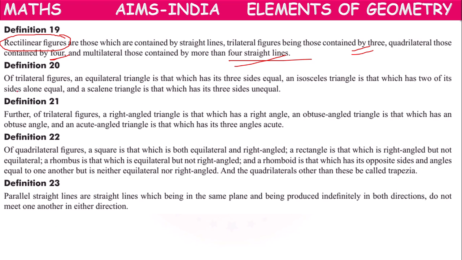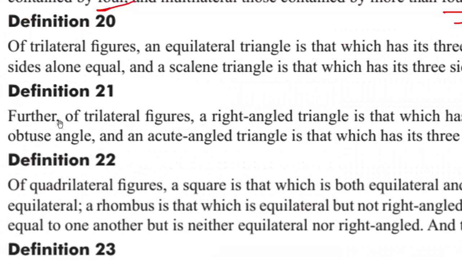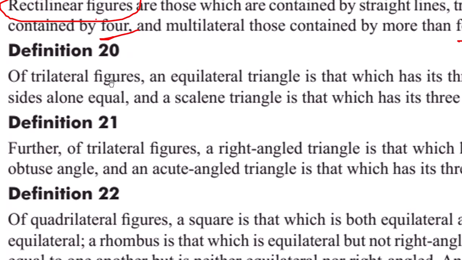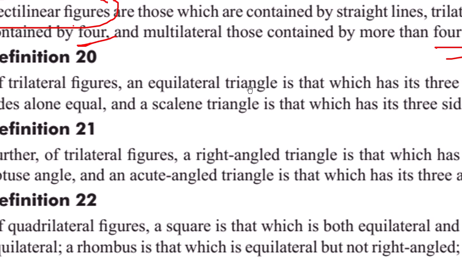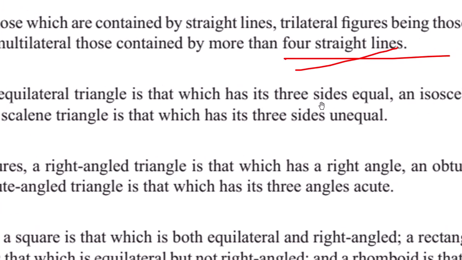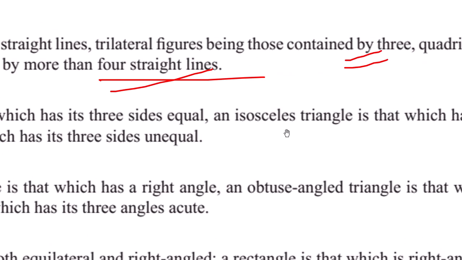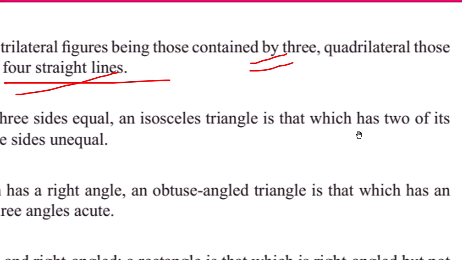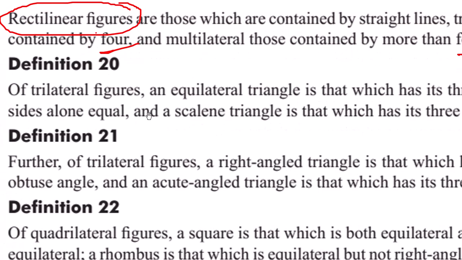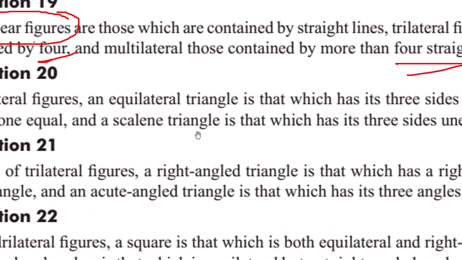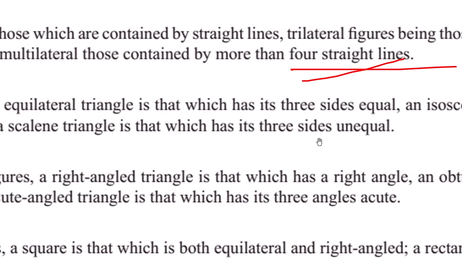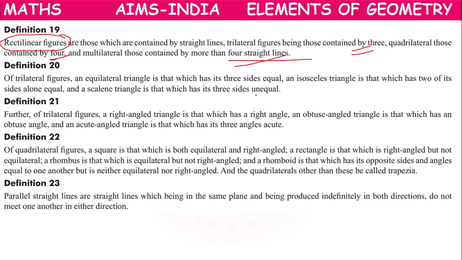Next one, definition 20. Of trilateral figures, means formed with three straight lines like triangles. An equilateral triangle is that which has all sides equal. An isosceles triangle is that which has two of its sides equal. And a scalene triangle is that which has all three sides unequal.